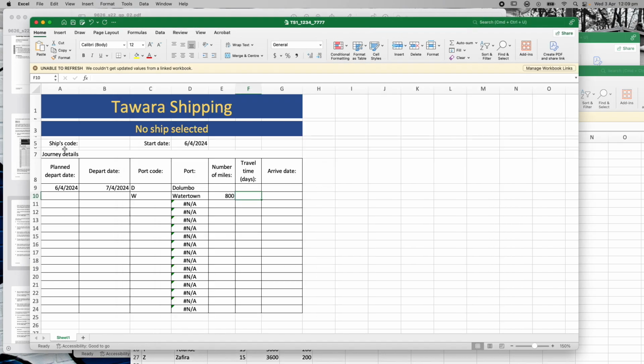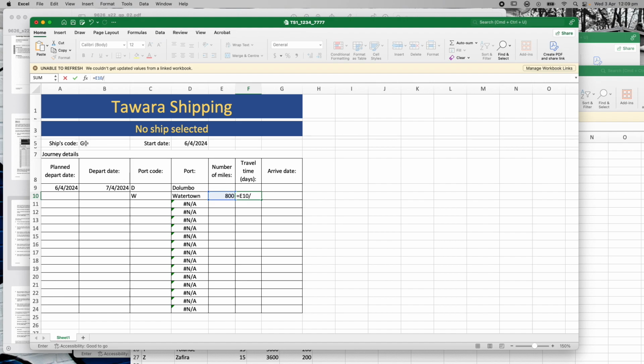So if we go back to our main thing, our ship's code here is going to have to be a G. So we're going to put in a G up there so that we're saying, theoretically, Gemma is the ship that we're using, okay? So it's our practice ship. Now, to work out this, I said it was number of miles divided by the speed. So this is actually going to be not such a hard formula. We're going to go equals this cell here, which is our number of miles, divided by, and we want to work out the speed of Gemma, of this ship.